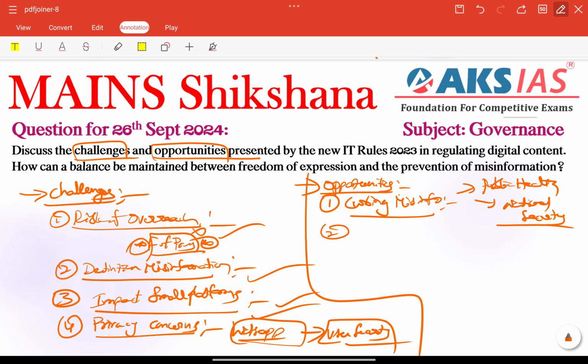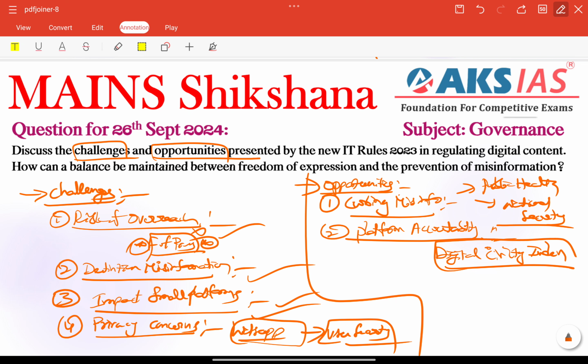So next we have platform accountability. Here we can lead to better content moderation and help create a safer digital environment, holding digital intermediaries accountable, right? According to some index, India ranked low in online civility also. Stricter rules can help improve this index, especially the Digital Civility Index. Digital Civility Index, very very important. These types of indices or reports can be asked from a prelims point of view, right?